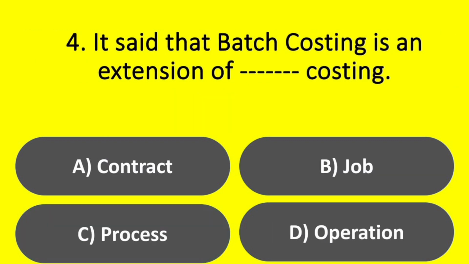It is said that batch costing is an extension of what costing? Option A. Contract. Option B. Job. Option C. Process. Option D. Operation. Answer. Option B. Job.